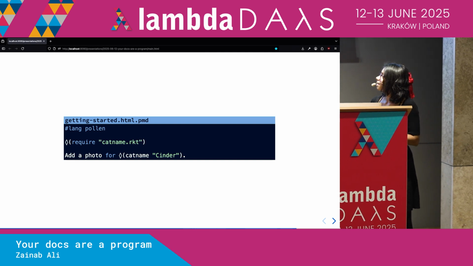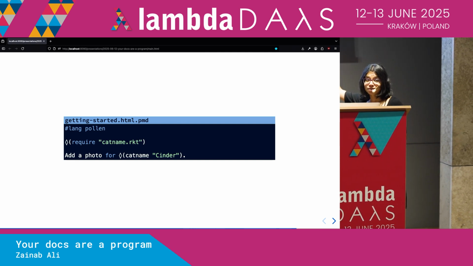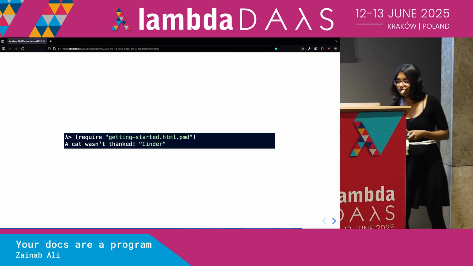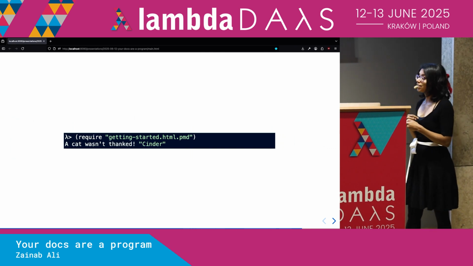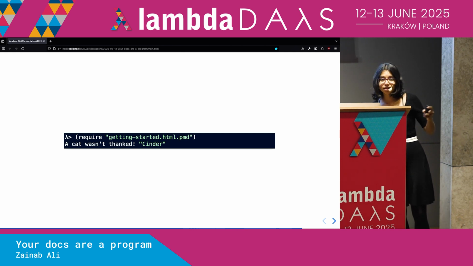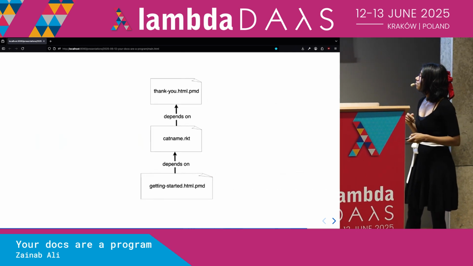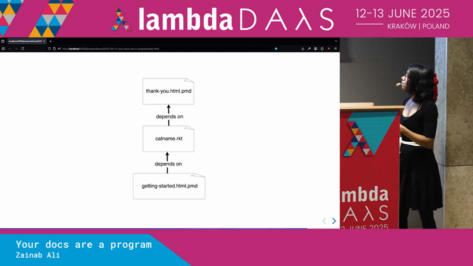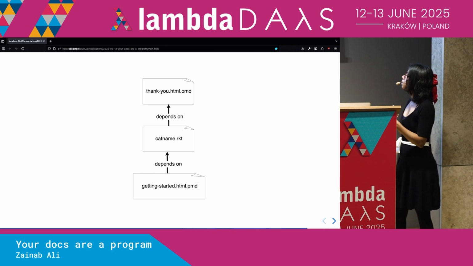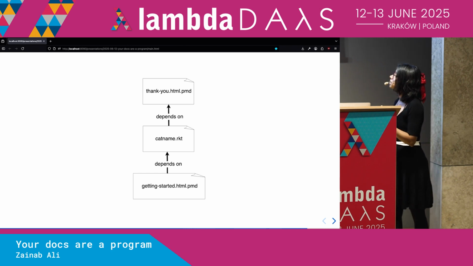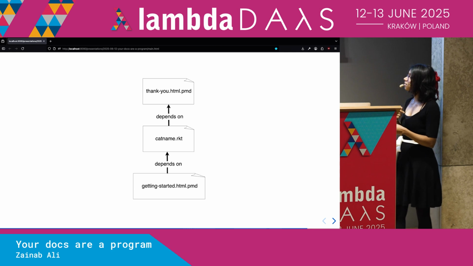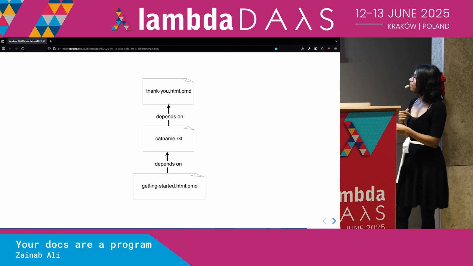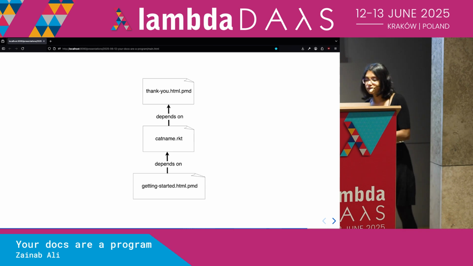Cool. So if we run this code, we get an error. A cat wasn't thanked. Cinder wasn't thanked, and that's great. That's exactly what we want. So this is what our actual files look like now. We have our thank you file, which has the extension PMD, but this has something that looks very similar to Markdown in it. We've got our catname Racket file, which pulls that in, and we have our getting started file, and maybe all of the other bits of our documentation can go and reference catname.